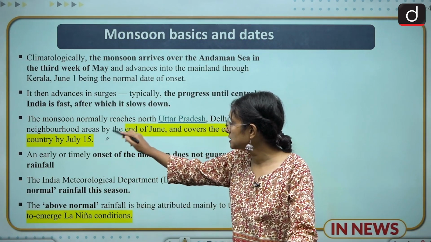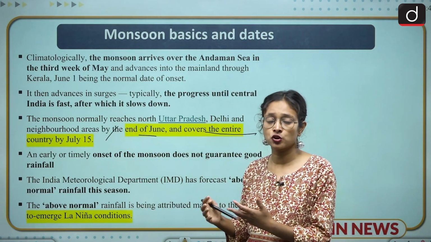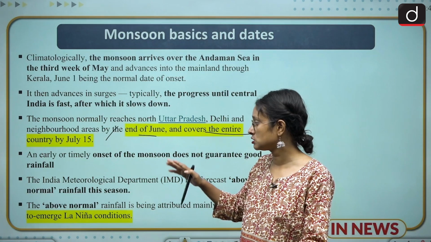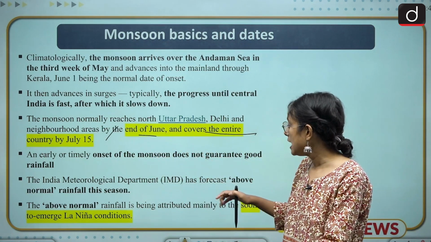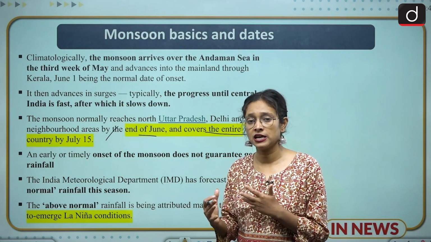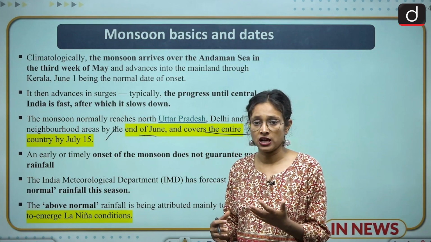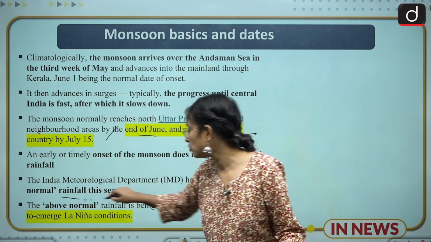So the ideal thing is that by the end of June or by the 15th of July it will cover the entire country. This is the basic ideal date of the arrival of the monsoon. And this time IMD has predicted that we'll have a better monsoon, with above normal rainfall this season.